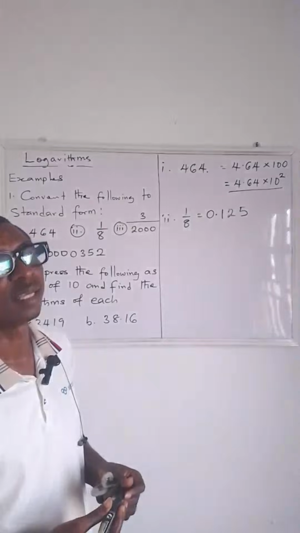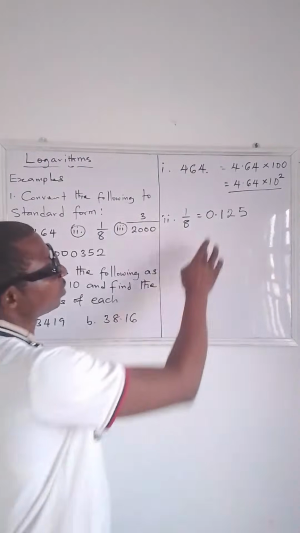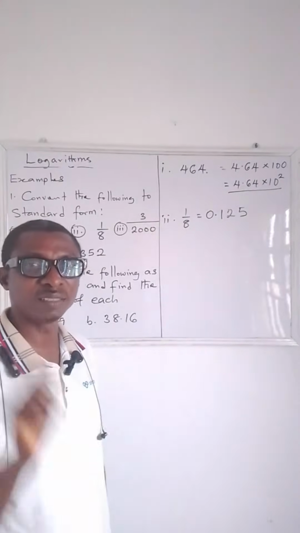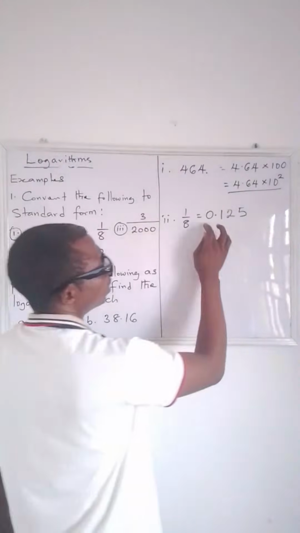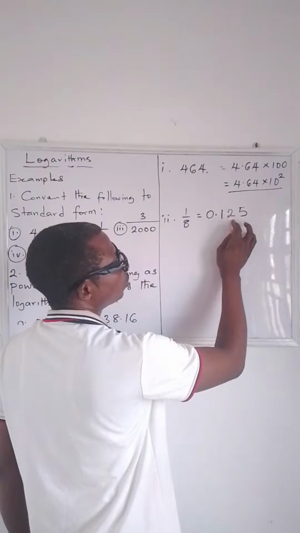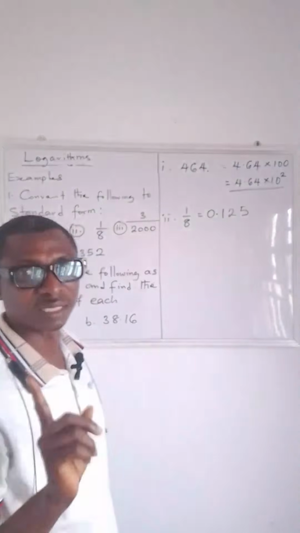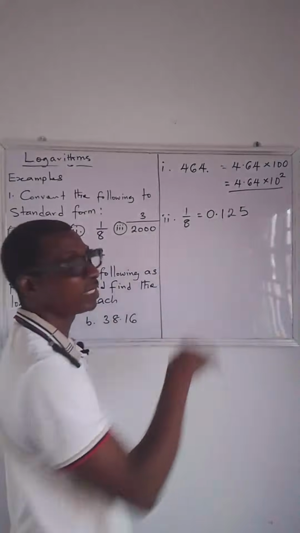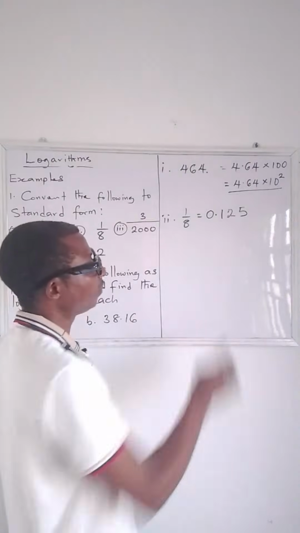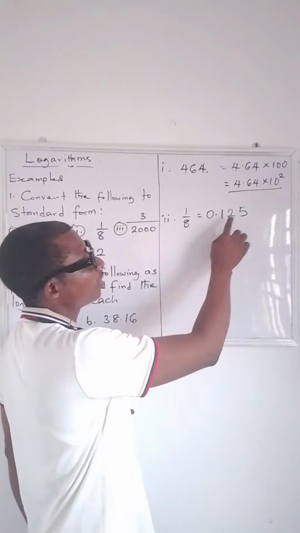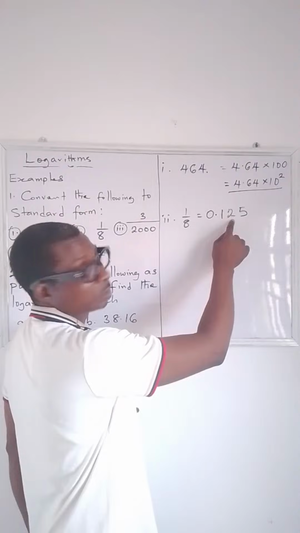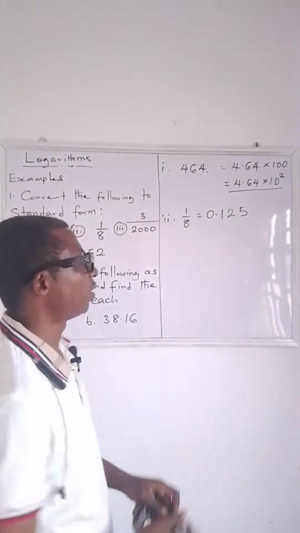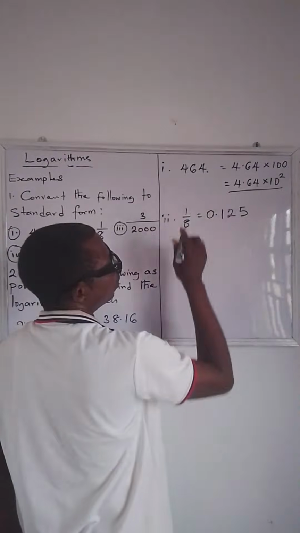Now the next thing is to convert this to standard form. Don't forget what I said: converting a number to standard form, we move the point to the back of the first significant digit. Now look at this number, 0.125. The first significant digit here is 1. It can't be 0 because 0 is not significant. The second significant digit here is 2, and the third is 5.